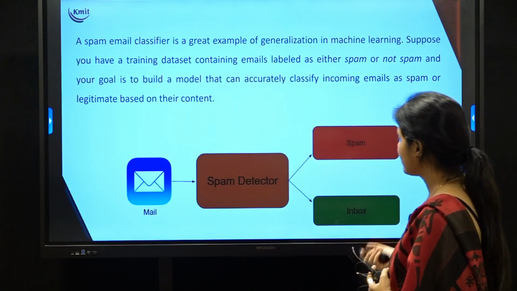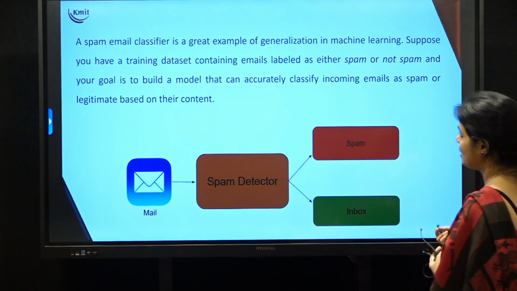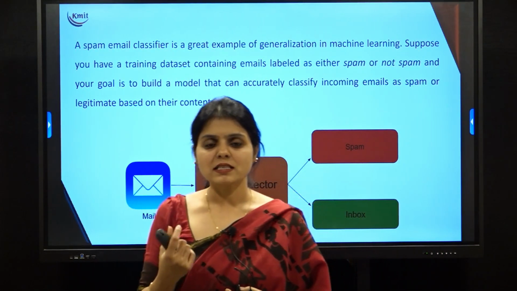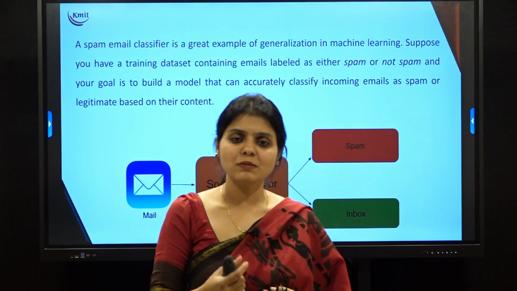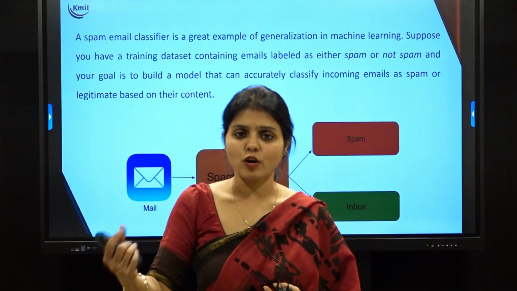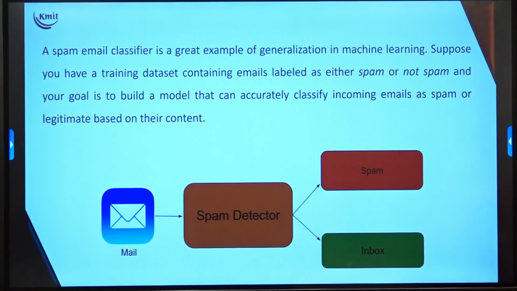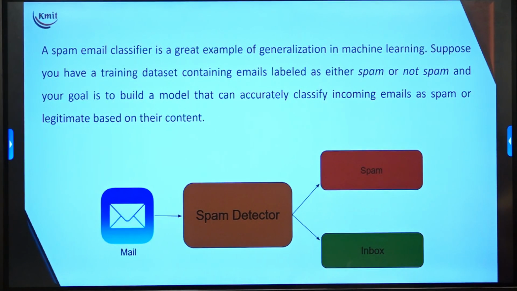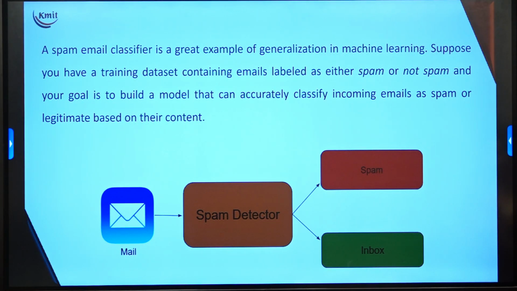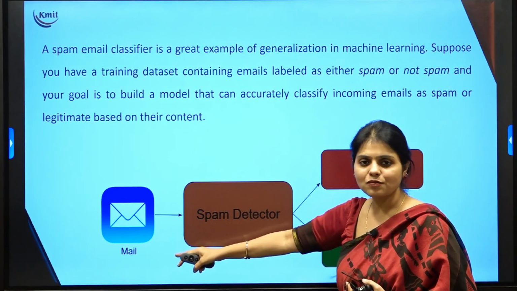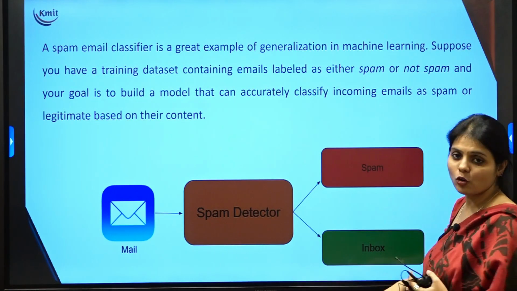Let me give you an example of a spam email classifier. When a person sends an email, depending upon the content available in the email, the email would be sent either to the inbox or to a spam folder, right? This is a great example of generalization. Suppose you have a training data set containing emails labeled as spam and not spam. What is our goal here? Our goal is to build a model that will accurately classify incoming emails. When I get an email, my machine learning model should accurately classify it depending on the content and put it in either spam or inbox.